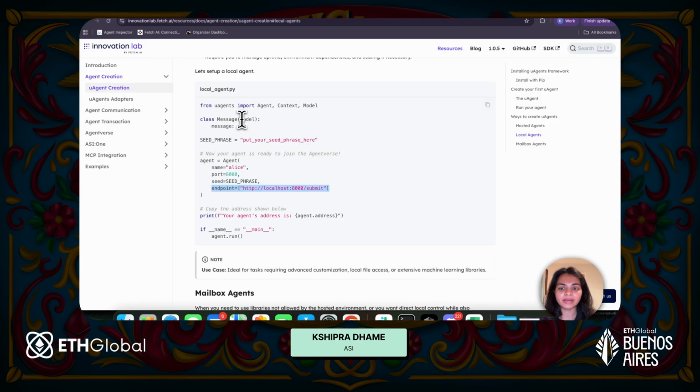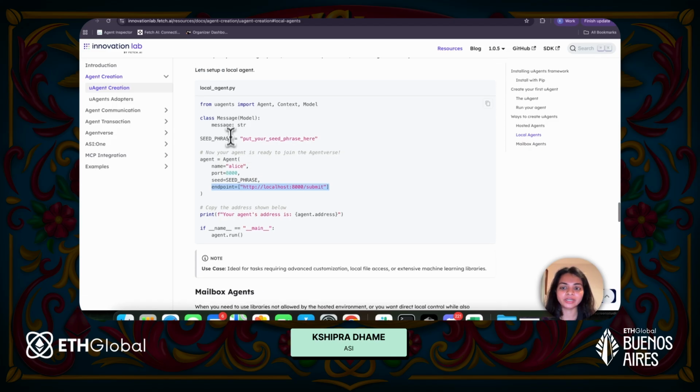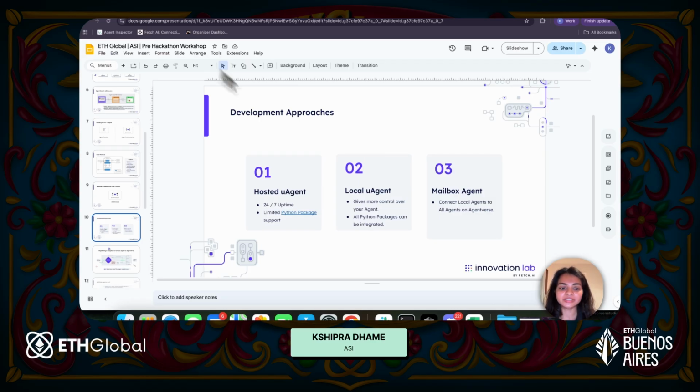And if you need any packages that are not supported on AgentWars, you can just go ahead and run this script like you would normally do in your IDE, such as VS Code or PyCharm. Now, at this point, when you create local agents, these agents are not connected to AgentWars. That's where the third approach comes in, because this is the one you might have to use the most if you are creating agents with chat protocol and they have some libraries that are not supported on AgentWars. You will have to create Mailbox agents.